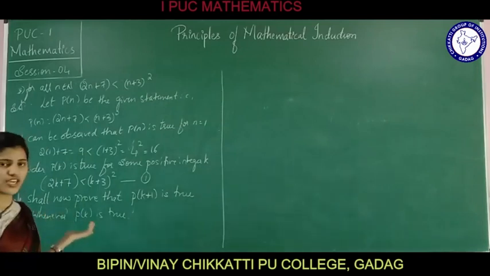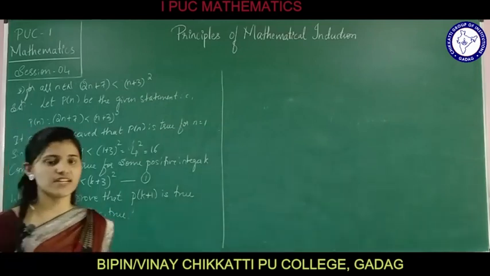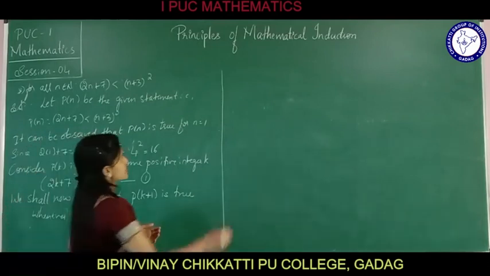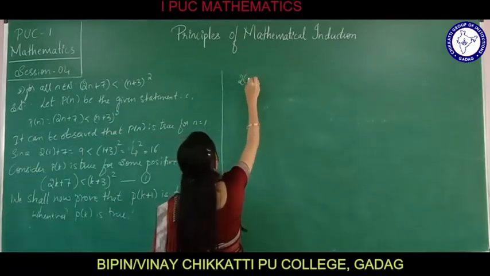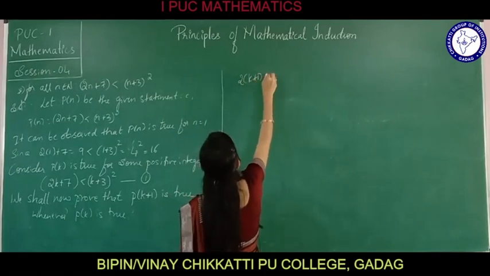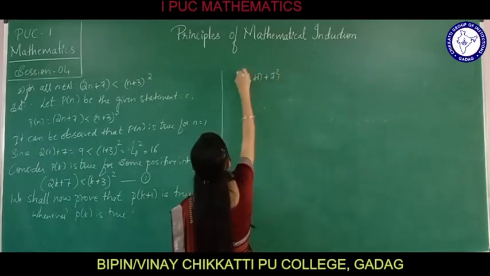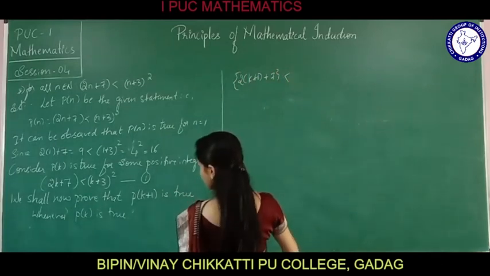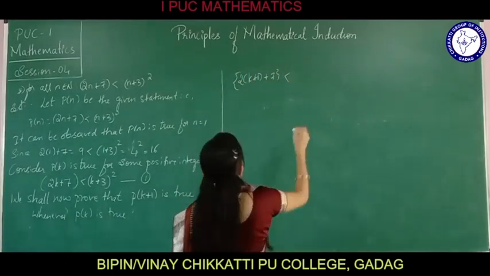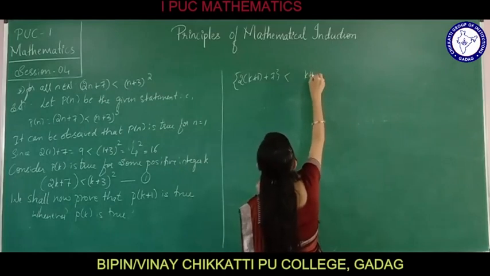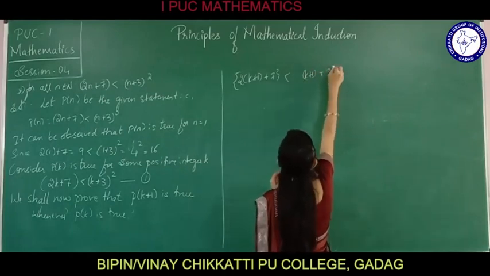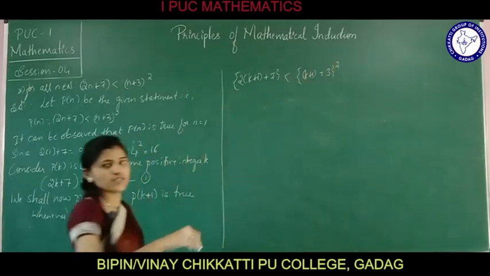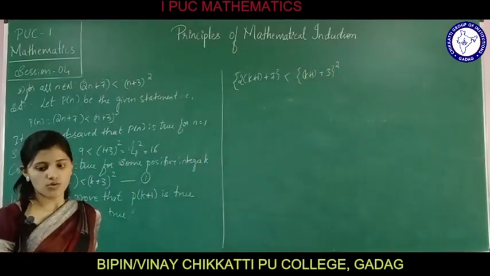In place of k, replace k plus 1, that is 2 into (k plus 1) plus 7 is less than (k plus 1 plus 3) whole square.